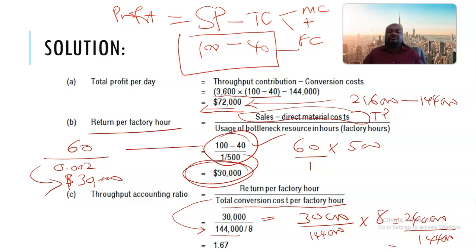The total conversion costs were 144,000 divided by the time available. The time available per day was 8 hours, and the daily factory or conversion costs were 144,000. That's why we divided 144,000 by 8.